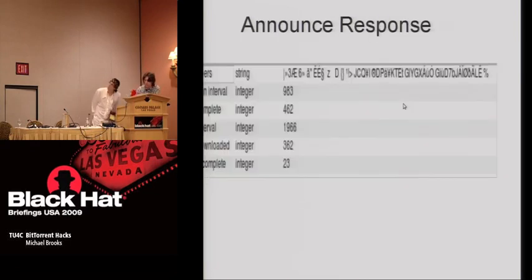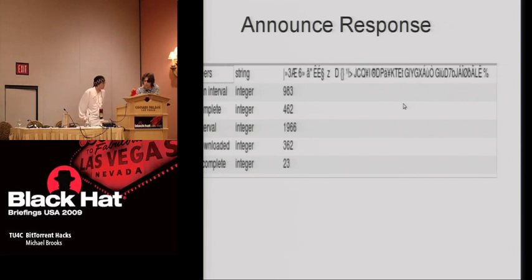This is the announce response. The announce response gives the client a list of peers. The peers are not B encoded, as you can see. Instead, they're in binary. It's a representation of the IP addresses and port numbers of the peers that are available for the torrent file.